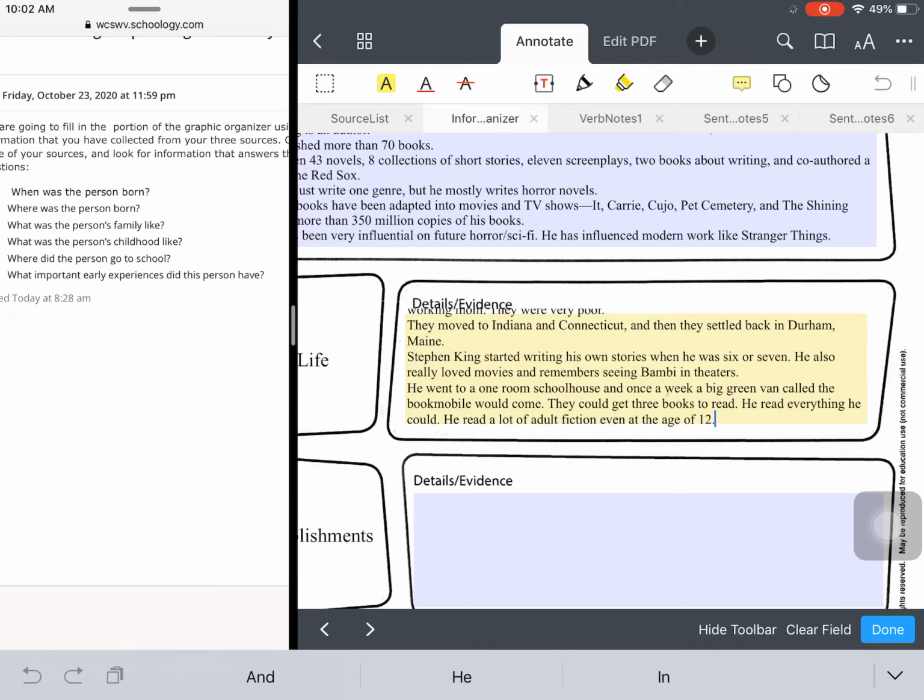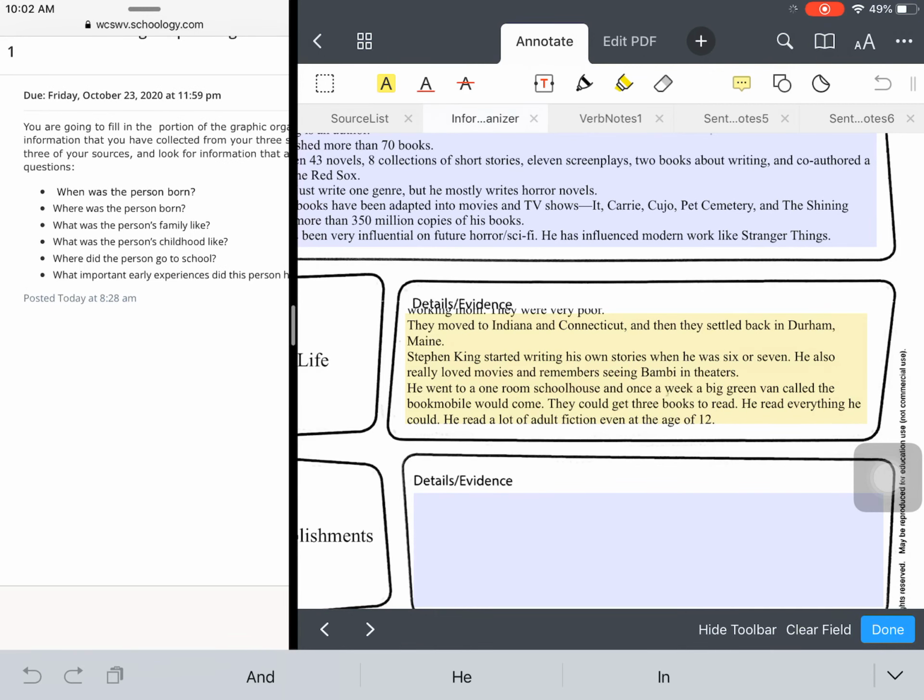Now, where did he go to school? I found out that he actually went to a one-room schoolhouse, and then once a week, a big green van, which they called the bookmobile, would come by, and they would get 3 books to read each. And he said that he read everything he could. He even read a lot of adult fiction at the age of 12, which probably wasn't super appropriate, but growing up really poor, he didn't have a ton of access to books. So the bookmobile was really where he got most of his reading.